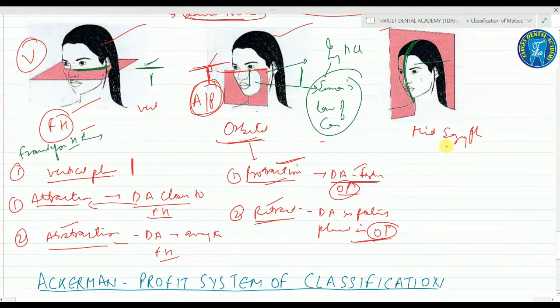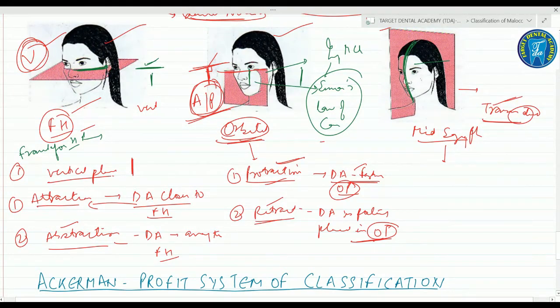Next is the mid-sagittal plane. It is used to describe the transverse direction, or the transverse plane. The FH plane is used to describe the vertical direction, the orbital in the anterior posterior or sagittal direction, and the mid-sagittal is used to define the malocclusion in the transverse direction.